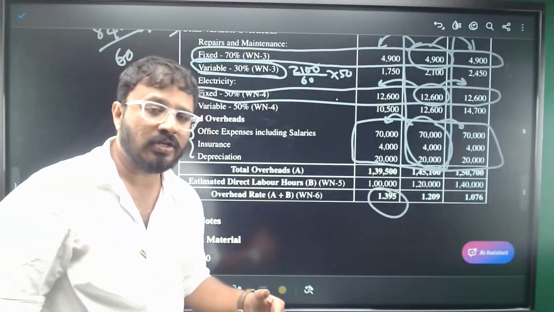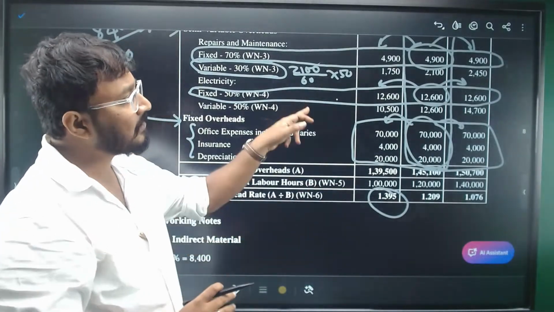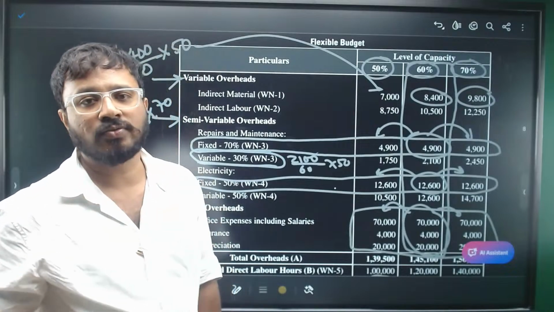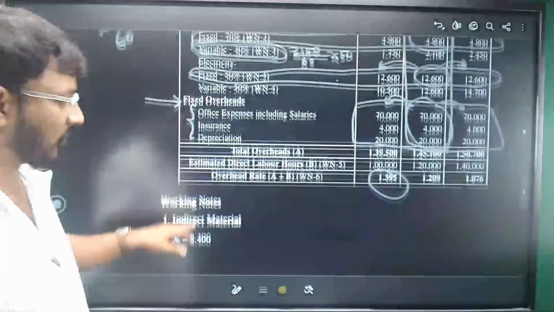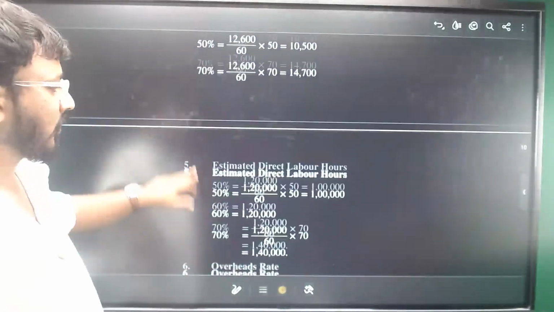Even if you get a problem question like this, you need not be worried. It is as simple as this to calculate. You just need a little time to practice these questions. Now we'll move on to the other types of questions that are being asked.